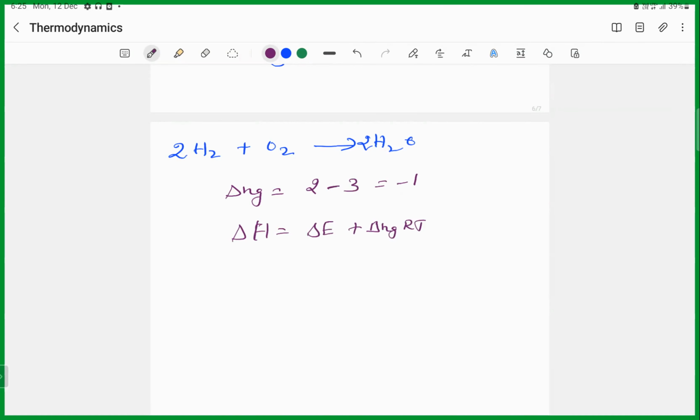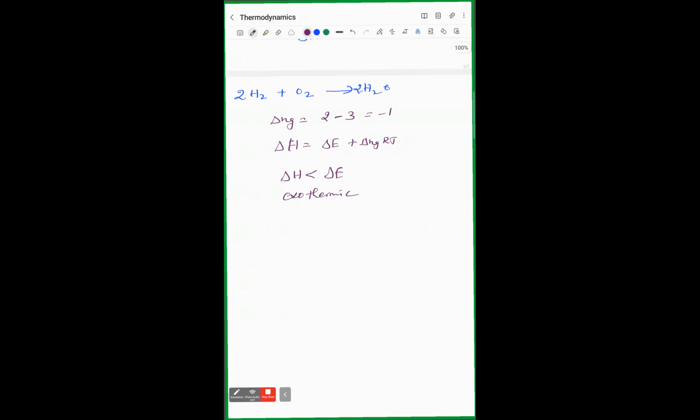Okay, then delta H is greater than or lesser than delta E? Lesser than delta E. Then the reaction is? Sir, exothermic. That's all. So we can find out whether the reaction is exothermic or endothermic based on this.